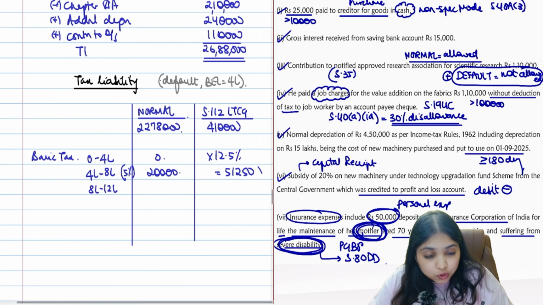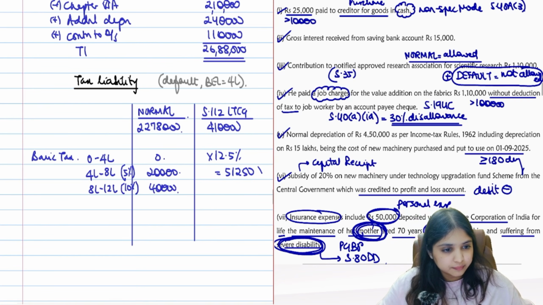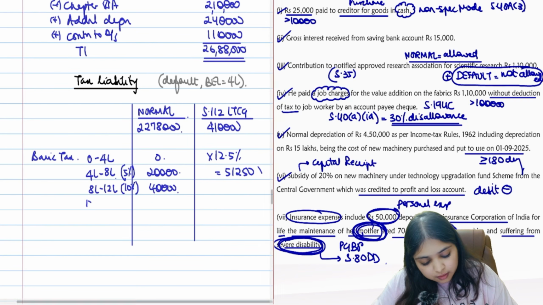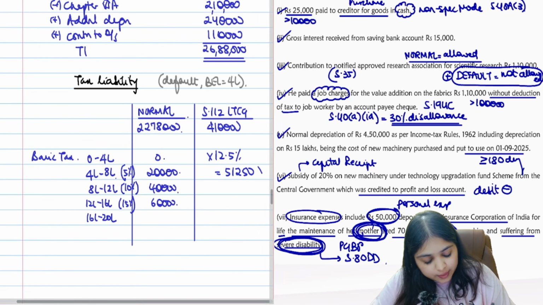Then 8 lakh to 12 lakh. On that 4 lakh at 10%, 40,000. Then 12 lakh to 16 lakh, 15%, that will be 60,000. Then 16 lakh to 20 lakhs, on that 20%, that will be 80,000.